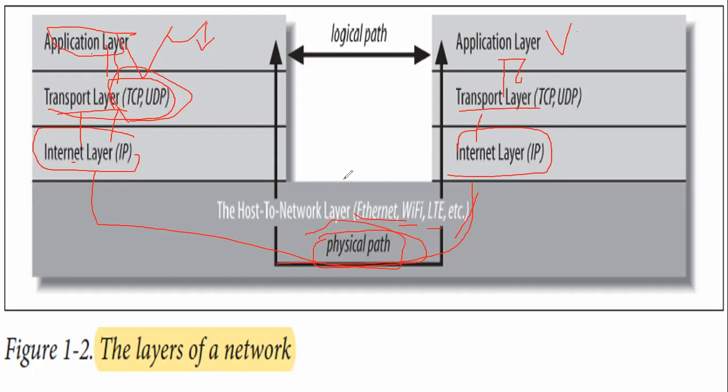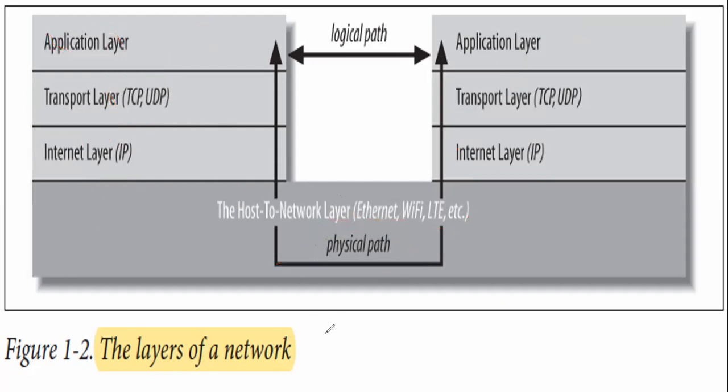Each layer has some functions or rules, and these rules should be followed by the data. Then and only then can they communicate with each other. Otherwise, the data can be lost. So we are going to discuss all these layers in great detail.